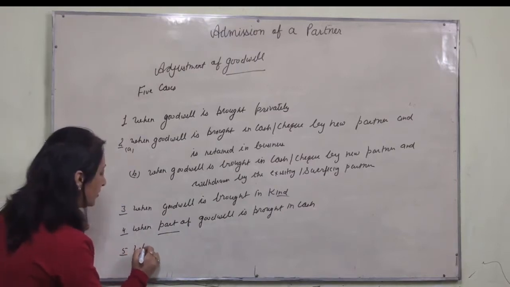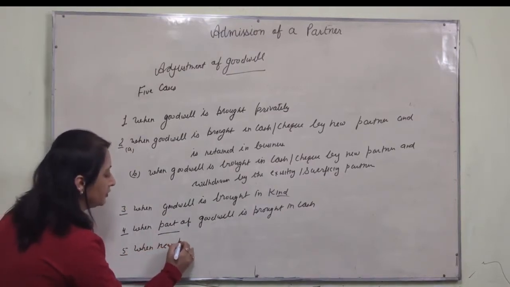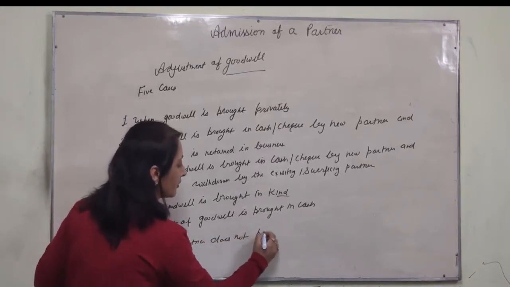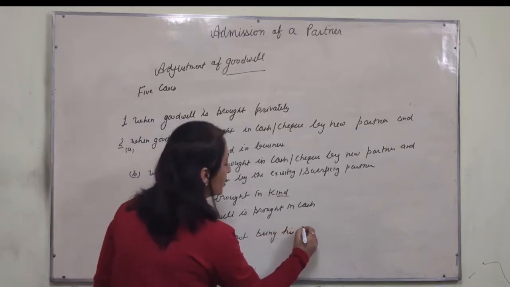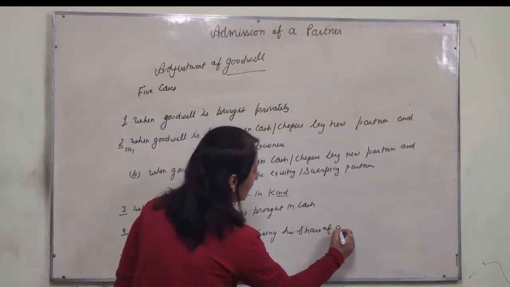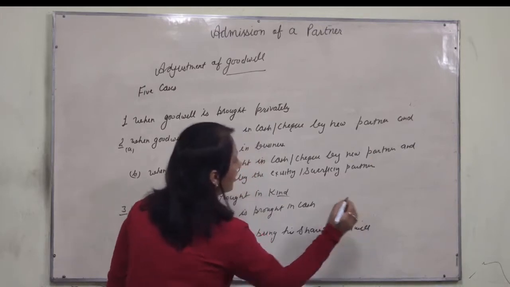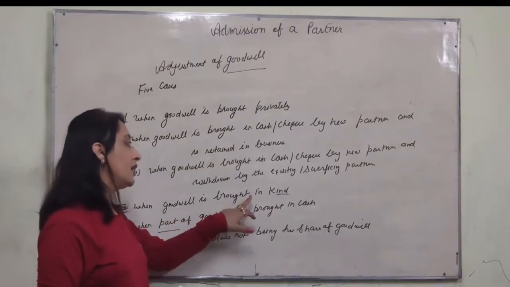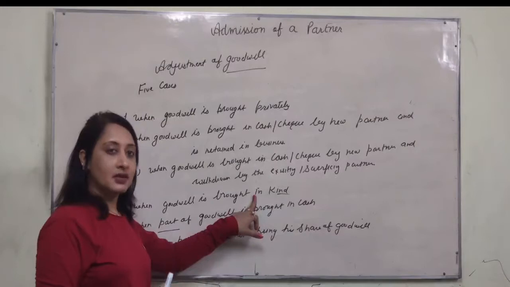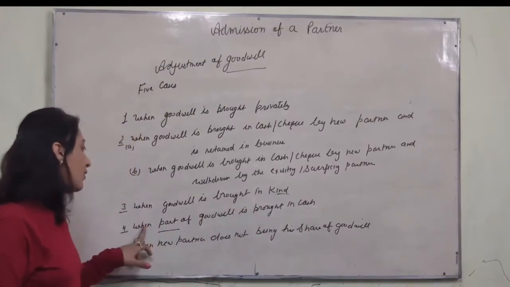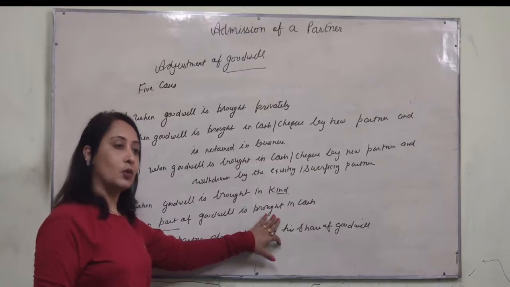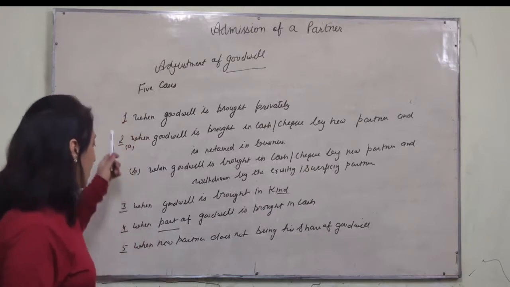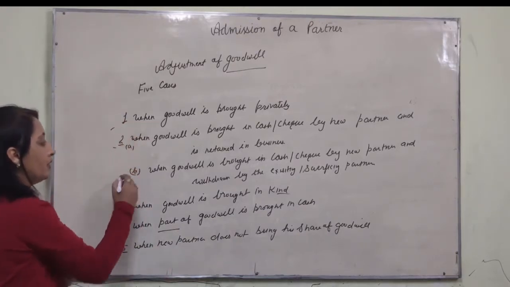Fifth one, when the new partner does not bring his share of goodwill. Then 5 cases are there. We will do it one by one.